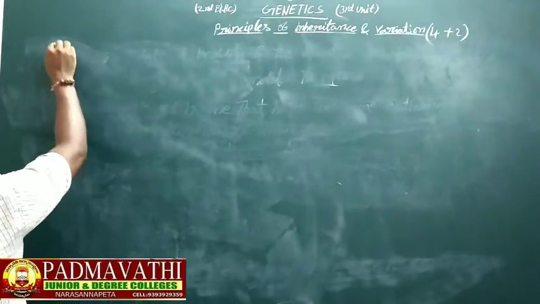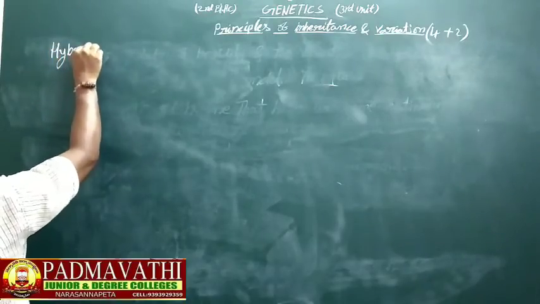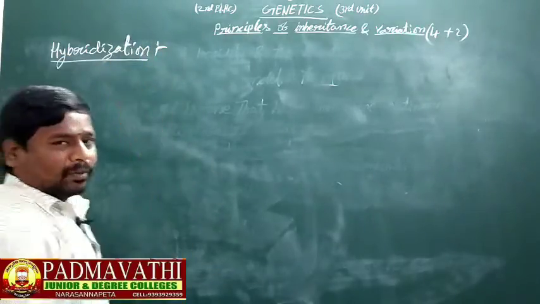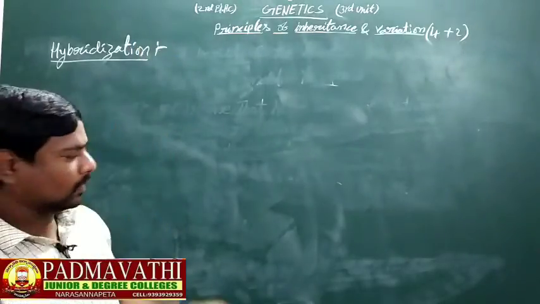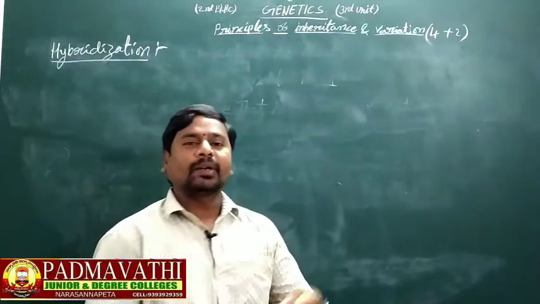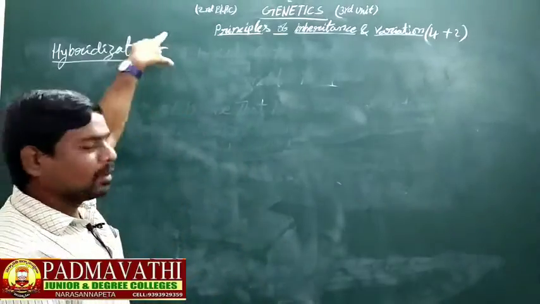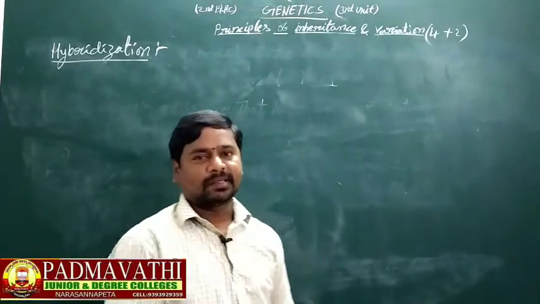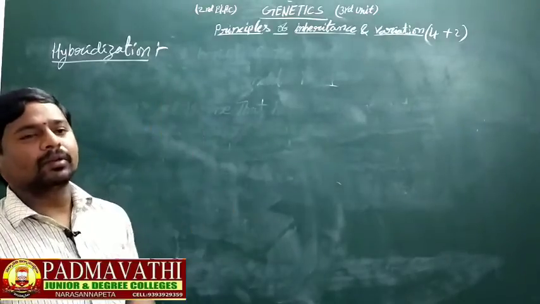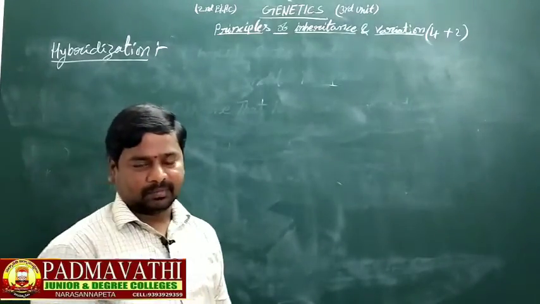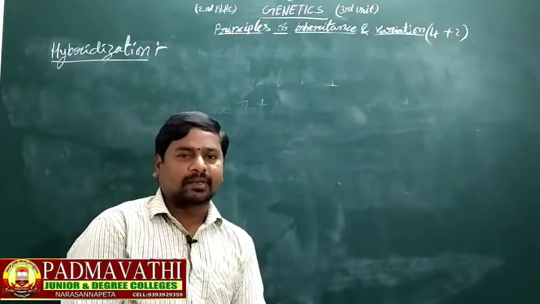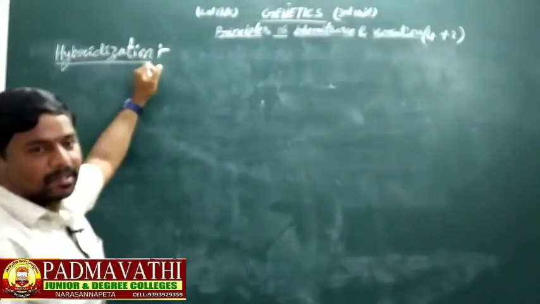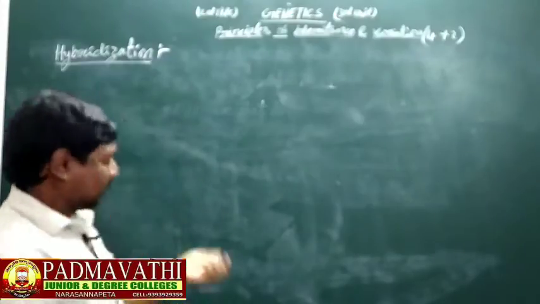What is meant by hybridization? The cross made between two individuals which have dissimilar characteristics to produce new varieties. This is called hybridization.